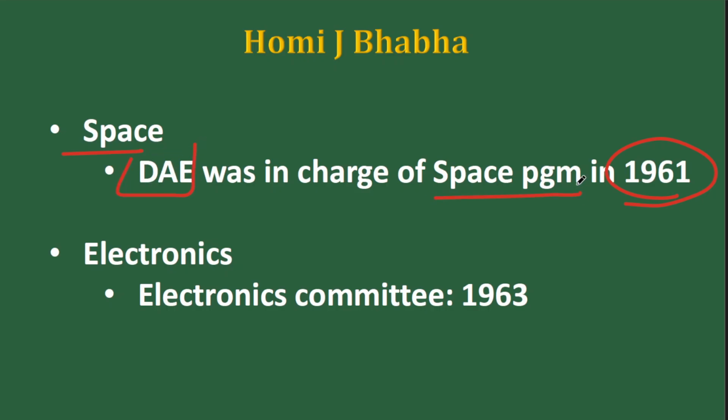Next up, in the field of space, in 1961, the Department of Atomic Energy was in charge of the Indian space program. At that time Homi J. Bhabha had made contributions to it. Homi J. Bhabha is someone who also realized the importance of the electronic industry when it comes to research like space as well as nuclear. So he formed the Electronics Committee in 1963, just three years before his death. So that is the contribution of Homi J. Bhabha in the field of electronics, space, nuclear research as a proper scientist as well as a technocrat.